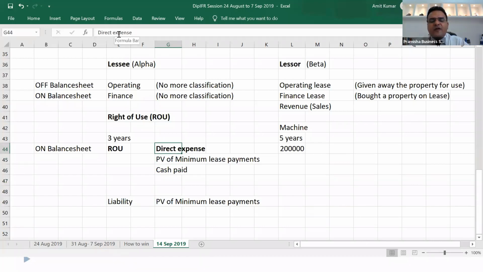Earlier, the amount of finance lease and liability was equal, but today it may not necessarily be equal because you may have paid something in cash. You may have paid for your direct expenses. So what you are still liable to pay will be forming part of your liabilities. So this is a big change in terms of IFRS 16 leases.